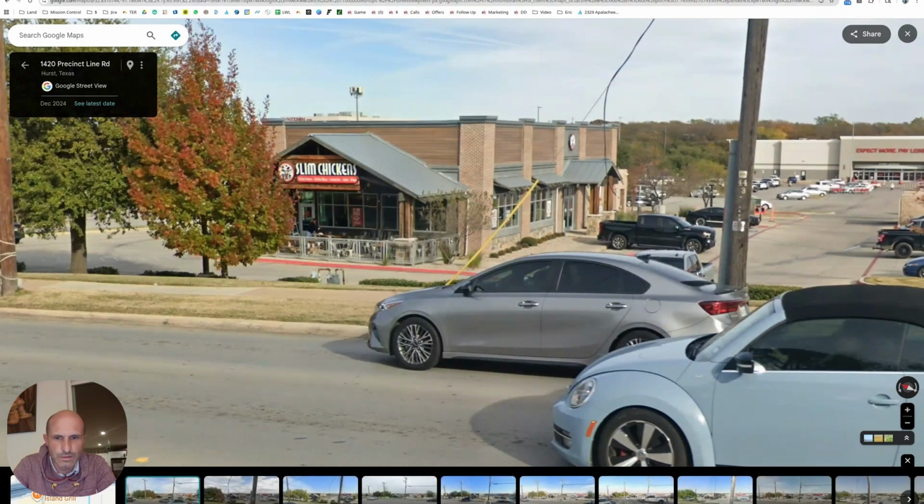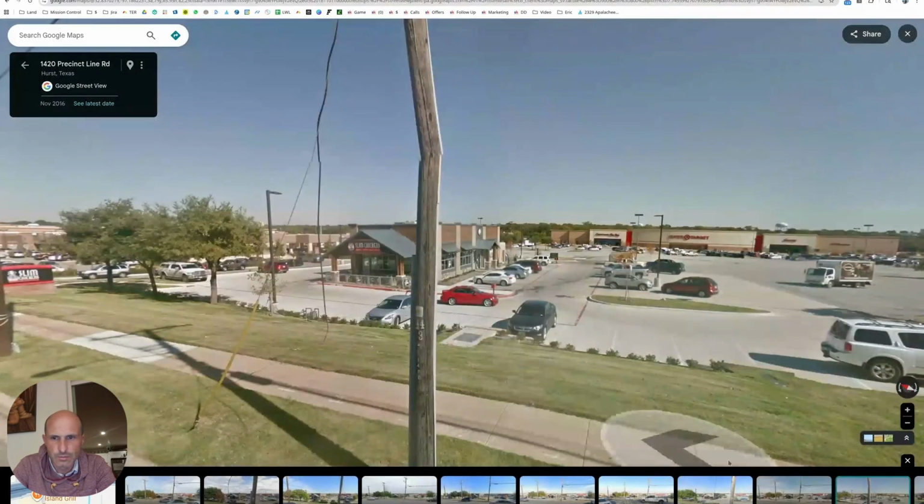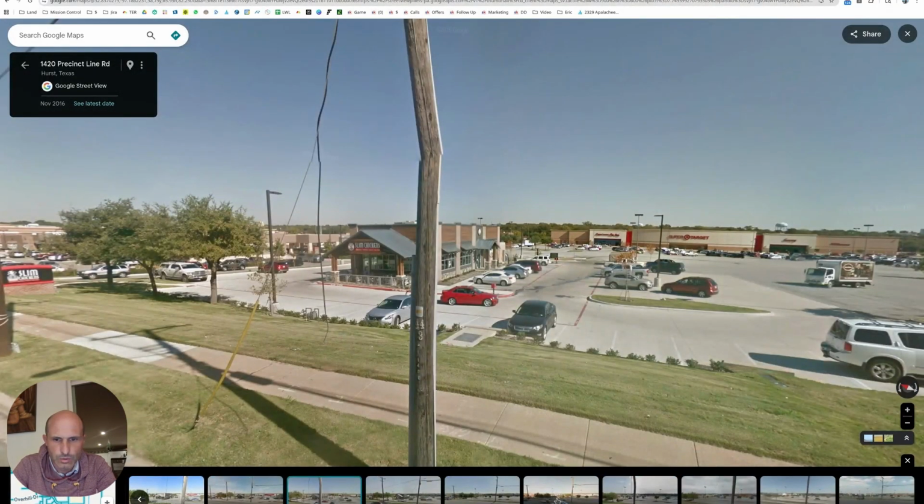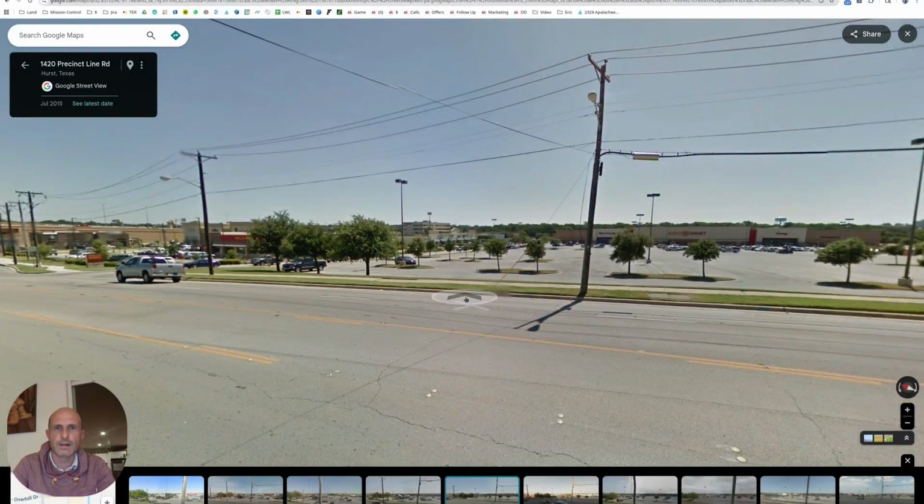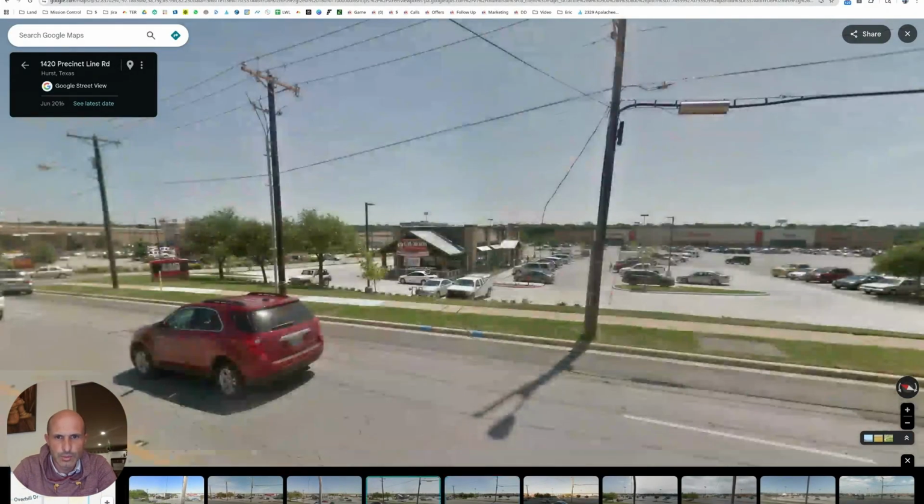I was going to, 2016 it? 2016. Slim Chickens. Got to go a little further back. 2015. Oh, it's a parking lot. Okay, so they added it to the parking lot of Target. Somebody got a deal, put it in the parking lot.